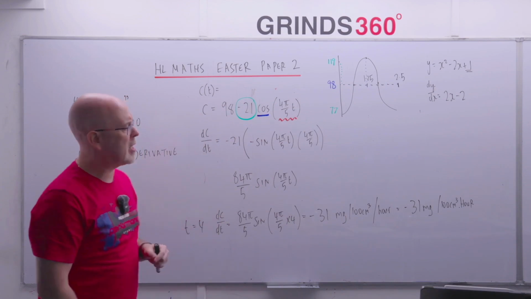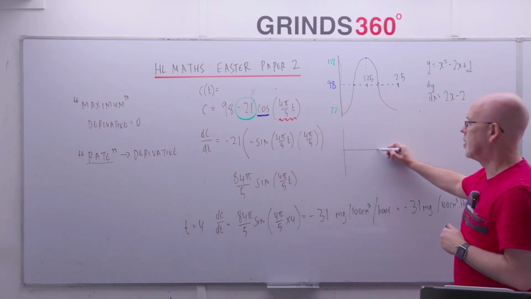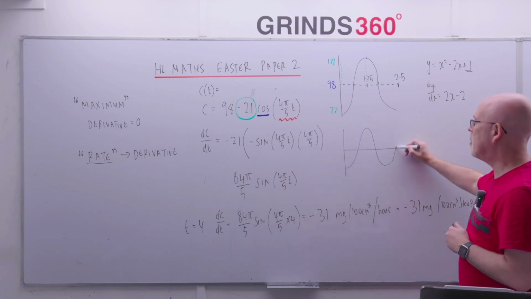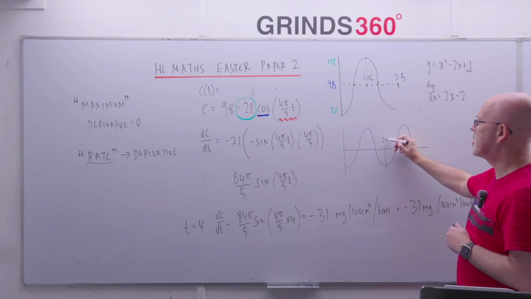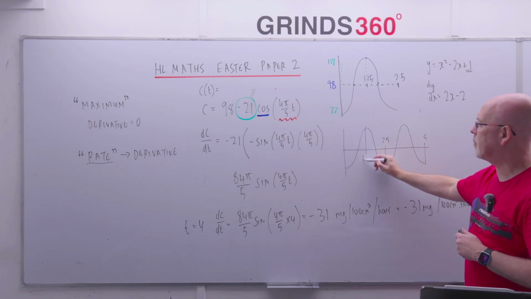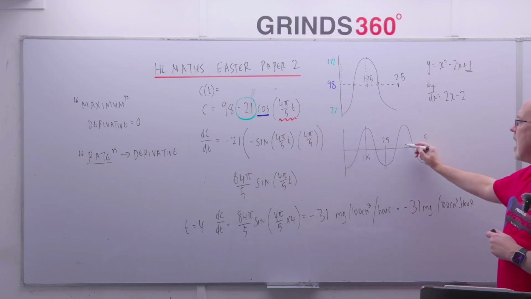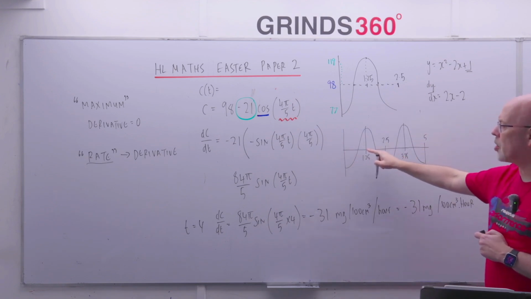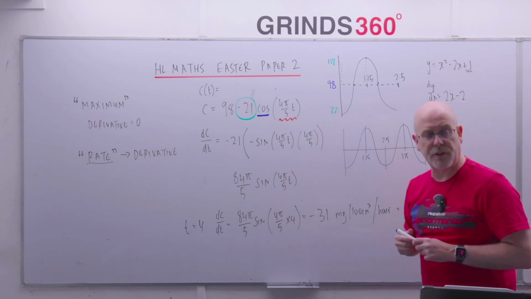And the second thing to point out, it's minus 31. Look at your graph here. Remember, the graph is for the first 5 hours. So the graph looks like that. It goes up here and goes back down. There's the first 2.5 hours, and it repeats again like that. So there's the first cycle, and then there's 5 hours there. And remember, that's 1.25 there. And halfway between 2.5 and 5 is 3.75. Because remember, it's an hour and a quarter, another hour and a quarter, another hour and a quarter, and another hour and a quarter. So that's what the graph looks like for the first 5 hours.